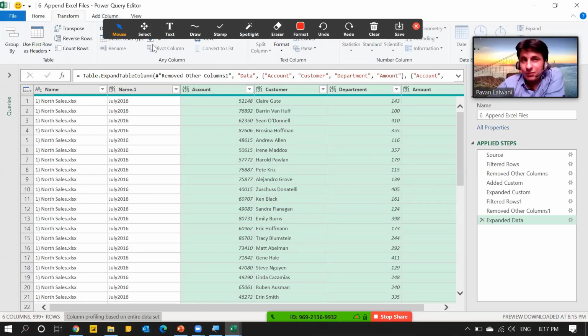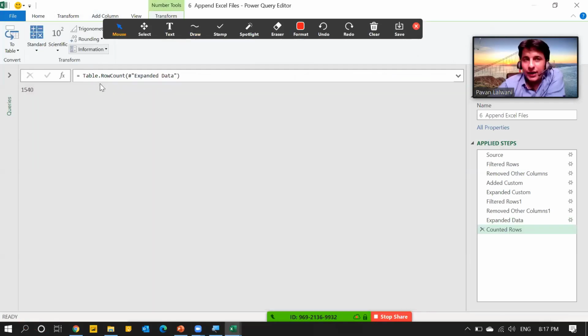So in the transform menu bar, we have an option of counting rows quickly. I'll click on count rows, and it's giving me a number. How much is the number? 1540. This step will be deleted very soon, but just for your understanding, 1540 is the total number of records in all those 12 tables and 4 files.